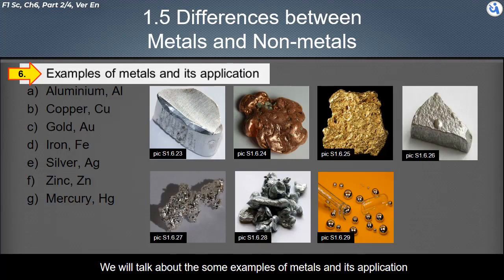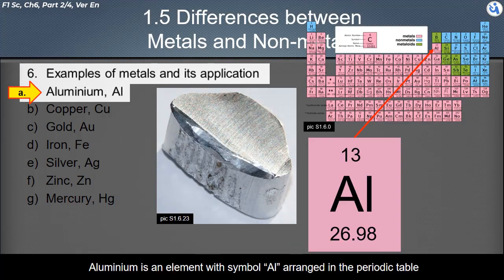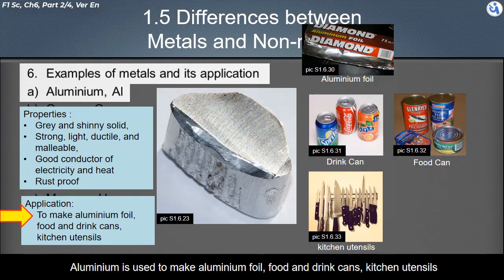We will talk about some examples of metals and their applications. Aluminium. Aluminium is an element with symbol Al arranged in the periodic table. It is gray in color, a shiny solid in nature. It is strong, light, ductile, and malleable. It is a good conductor of electricity and heat. It is a rust-proof material. Aluminium is used to make aluminium foil, food and drink cans, kitchen utensils.